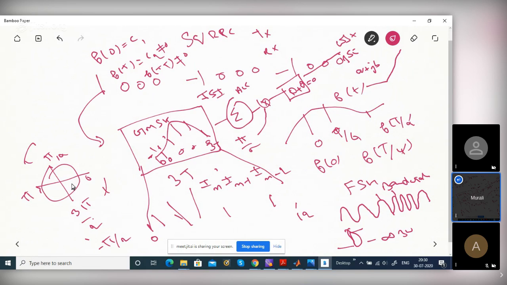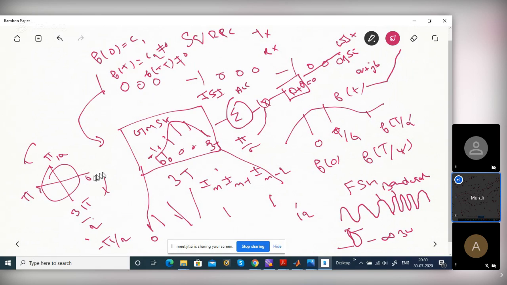Is it clear? Because one bit means you multiply by pi by 2, it can only move one step. It cannot move twice pi by 2. But after 2 bits it can go to 0. After 1 bit it is pi by 2, and next, the same bit can take it to pi. After 2 bits it can go to pi.